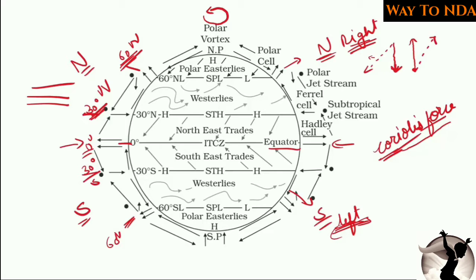Here you need to remember, again and again, that it is the right side of the wind, not our right side. So if the wind was blowing in this direction, this is the right side of the wind, and if the wind was going in this direction, this is the right side of the wind. So remember always, in the northern hemisphere, it will always get deflected to the right side. The same thing happens in the southern hemisphere. It will always get deflected towards its left. For example, the wind was blowing in this direction.